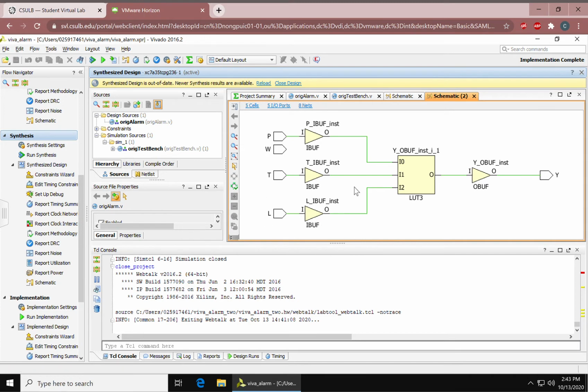And there are some buffers, input buffers right here. Buffers actually act like registers, and it stores output values that can be read back into the code. There's also an LUT, a lookup table, and it is implemented by our truth table. There's also an output buffer and an output Y.